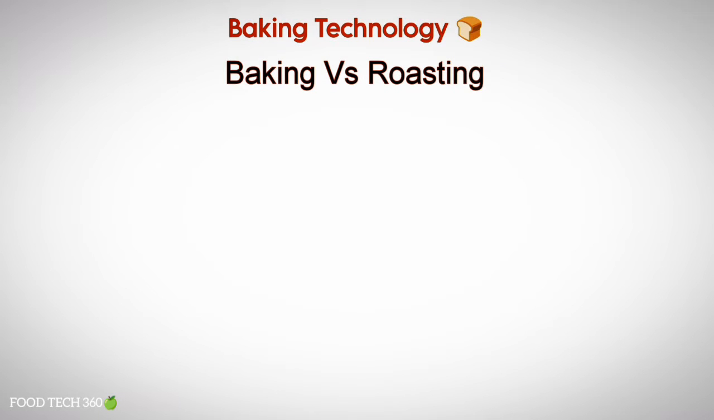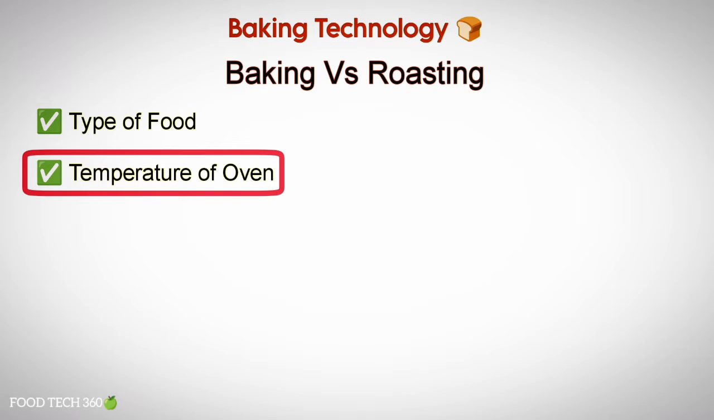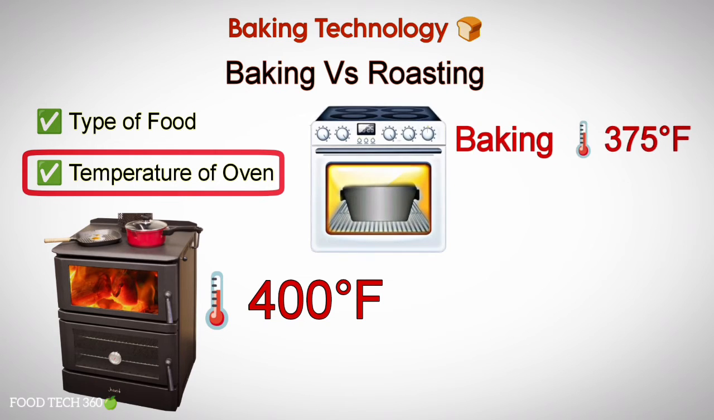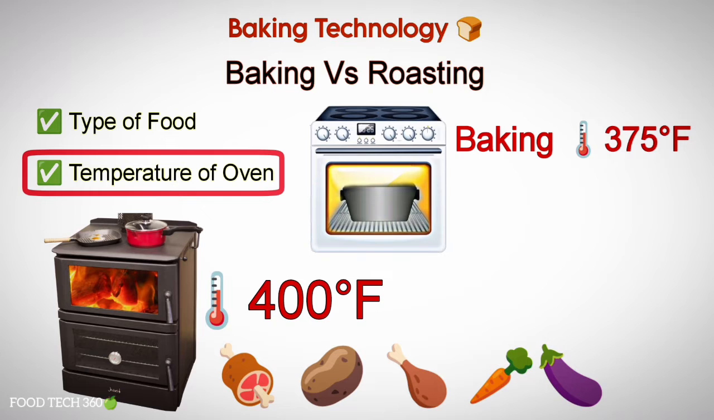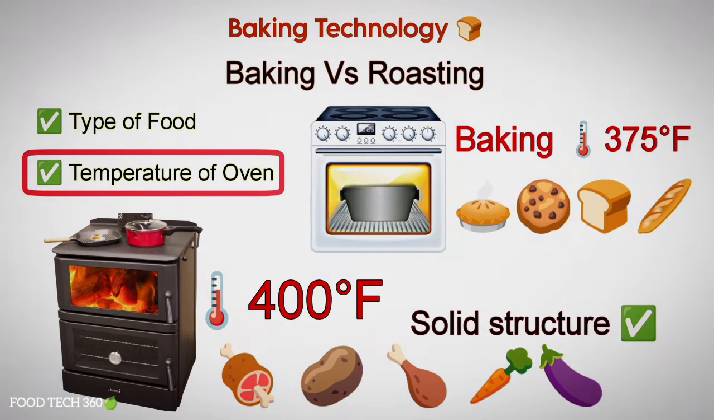The main difference between roasting and baking is the types of food you roast or bake and the temperature of the oven. When it comes to temperature, roasting requires a higher oven temperature of about 400 degrees Fahrenheit for the cooking process, while baking takes place at a lower oven temperature, about 375 degrees Fahrenheit and below. Roasting involves cooking food like meat, potatoes, chicken and vegetables that already have a solid structure before you begin cooking. Baking, however, refers to food without initial solid structure, like cupcakes and cookies.